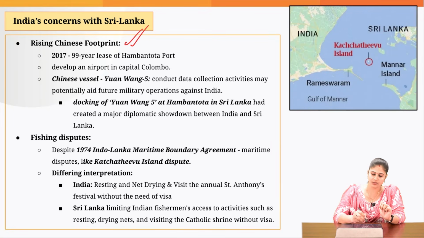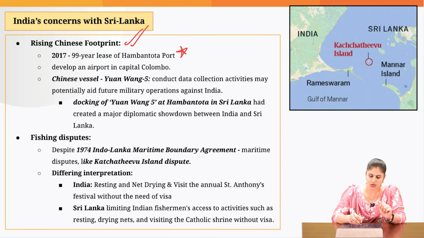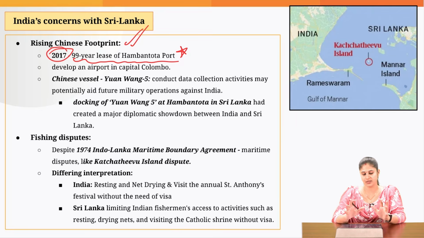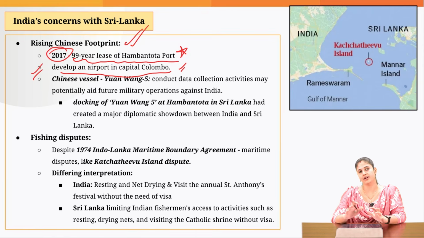First and foremost bone of contention is the rising Chinese footprint. As I told you, a Chinese company got the lease of Hambantota port for 99 years in 2017. And we discussed right now how Hambantota port is quite close to the important sea lines of communication. Sri Lanka and China have also entered into an agreement that China would be developing an airport at Sri Lanka's capital, that is Colombo.